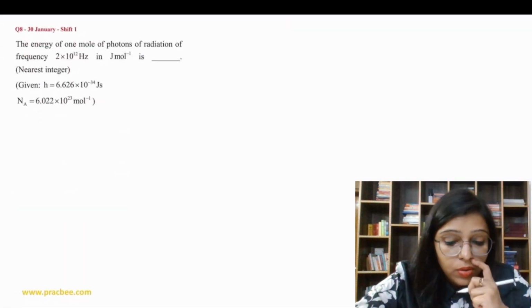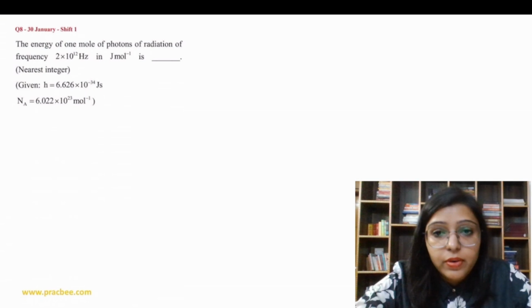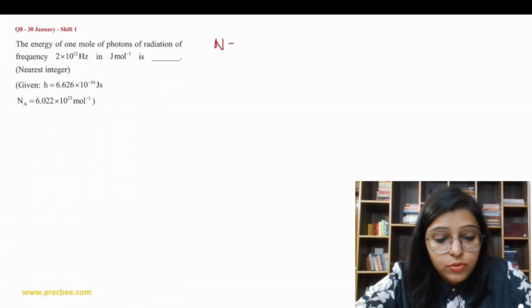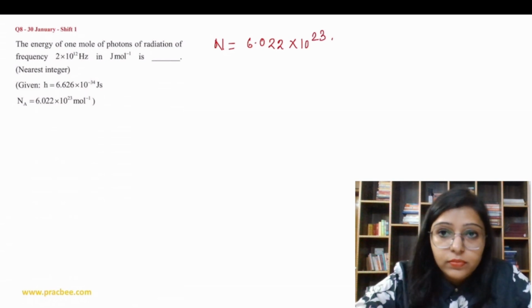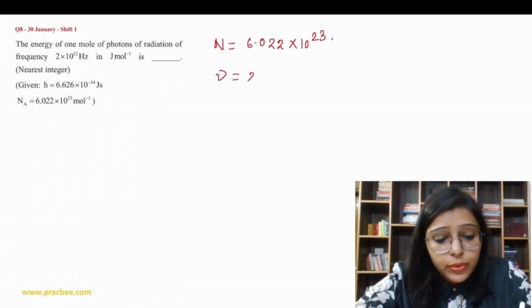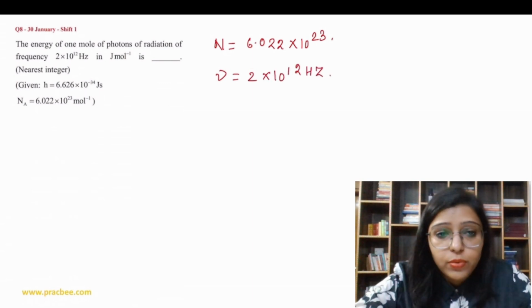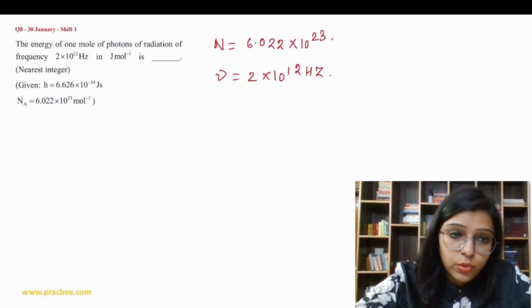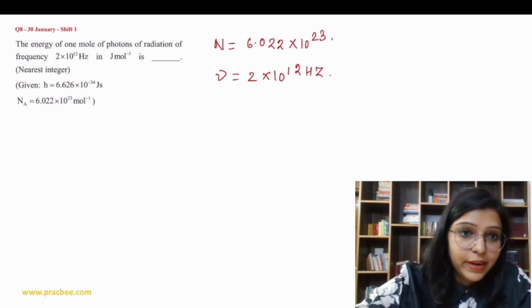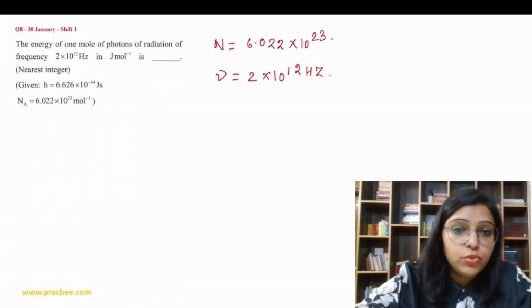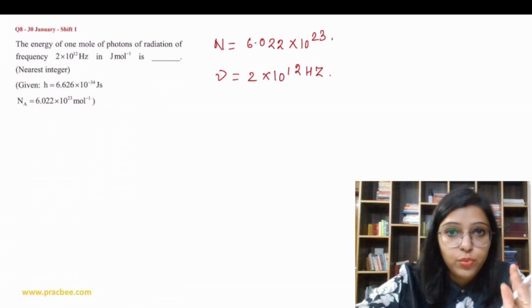So you have to calculate for 1 mole of photons, that is, the value of n is 6.022 into 10 to the power 23. The frequency is 2 into 10 to the power 12 hertz, and you have to calculate in joule per mole, not joule per atom. In joule per atom, we have n value 1.